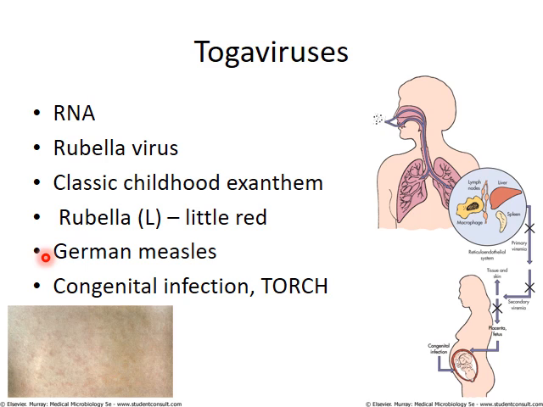And remember that rubella is highly teratogenic and it can present as a congenital infection. Also, rubella is a part of the TORCH complex, as you are all aware: Toxoplasma, rubella, cytomegalovirus, and herpes simplex. It is one of the TORCH infections.